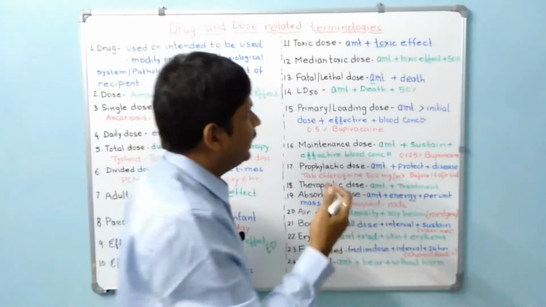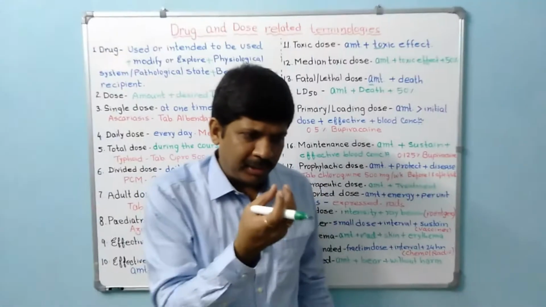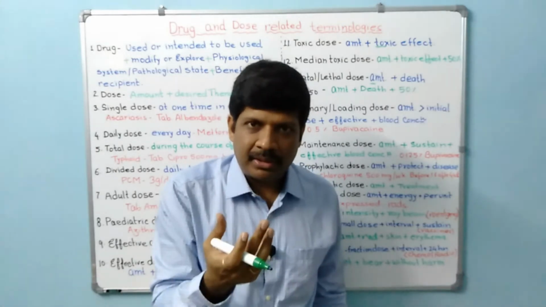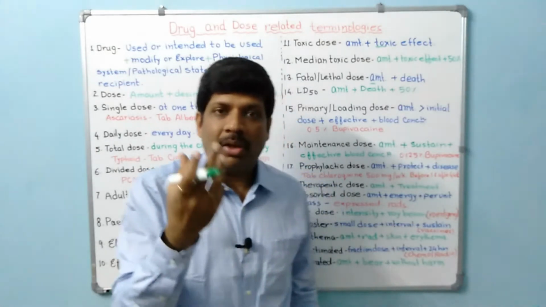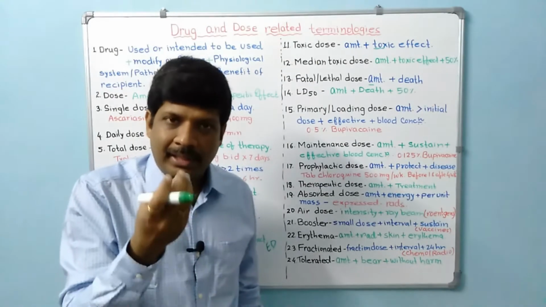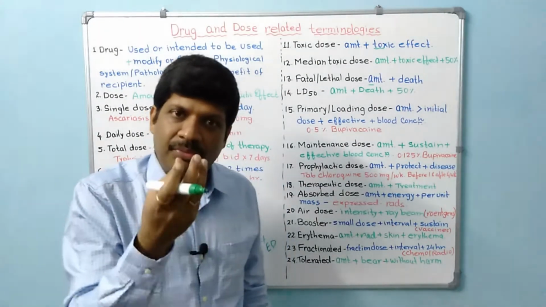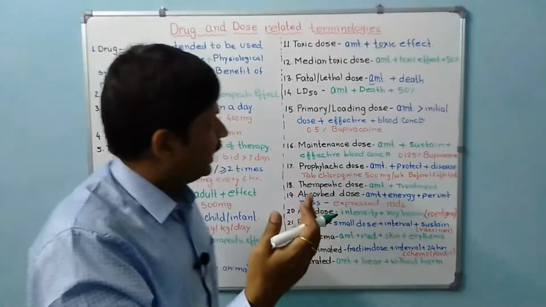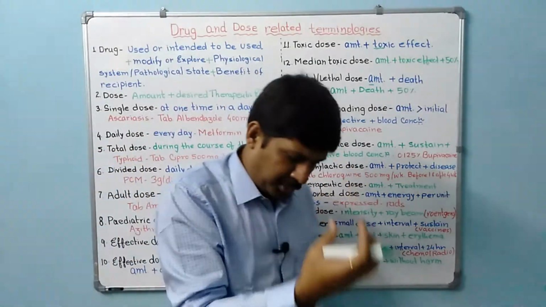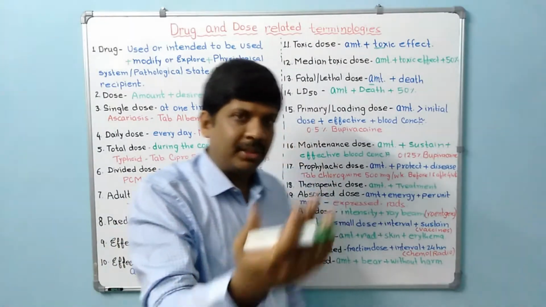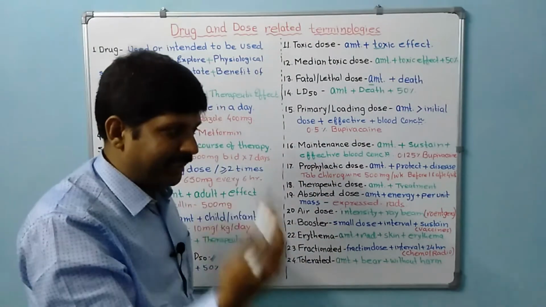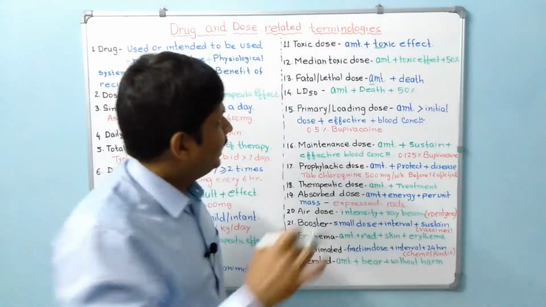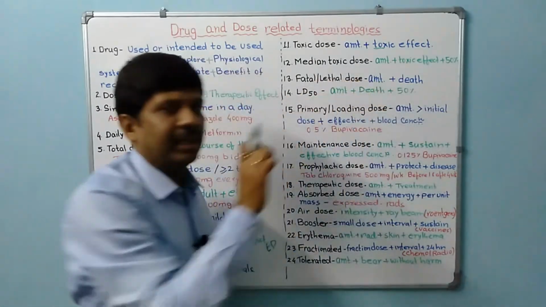So here, if you give a particular amount of a drug to a person and the patient dies, that is the lethal dose or fatal dose for that person. So in general, if a particular dose causes death among the usual general people, then that would be known as the fatal dose.